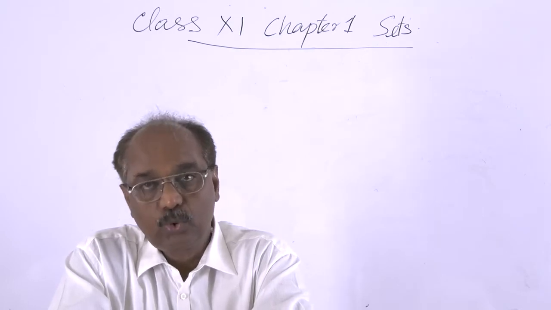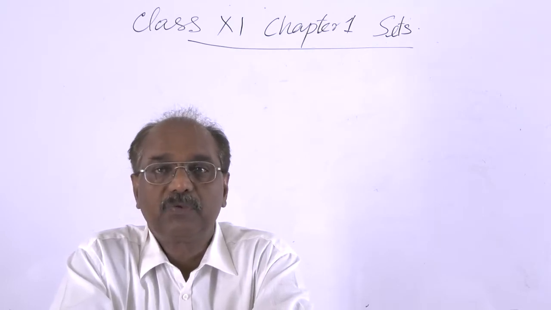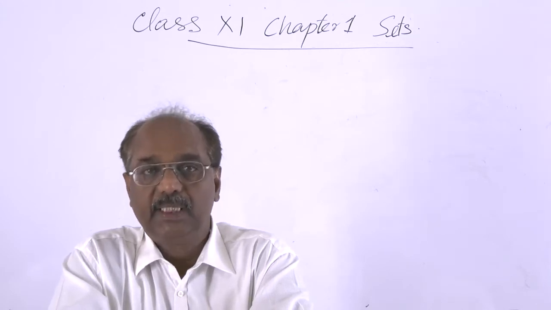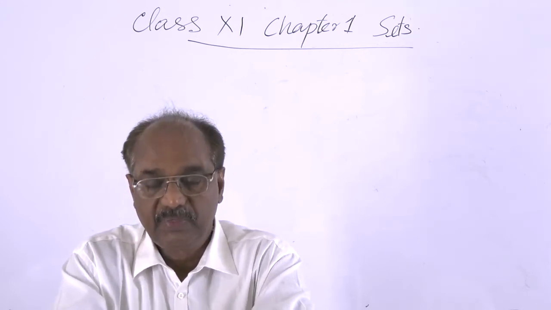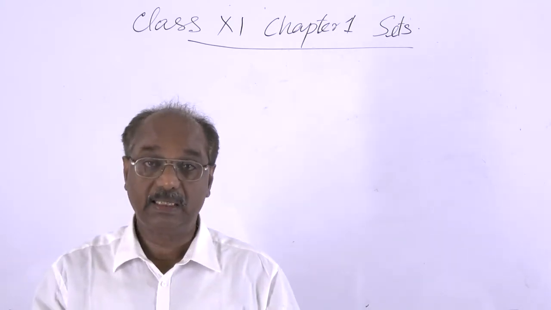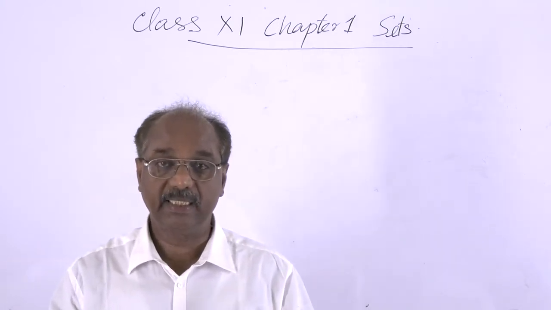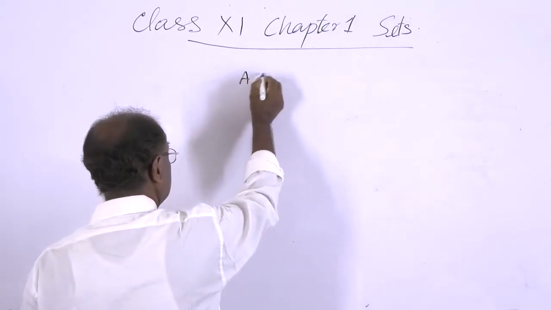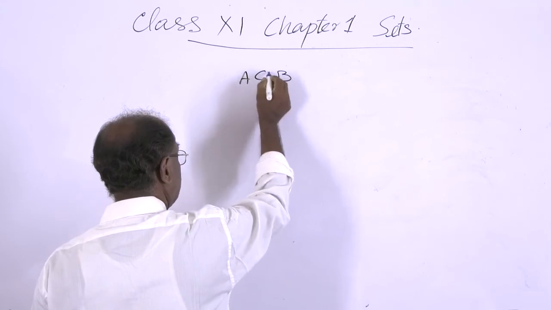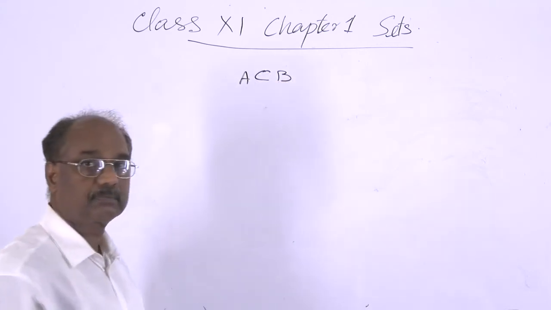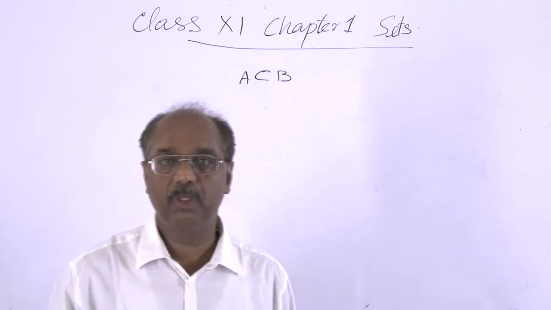If we have two sets, then A is a subset of B if every element of A is an element of B. In that case, we say A is a subset of B, and we denote this by A ⊆ B. This means every element of A belongs to B.